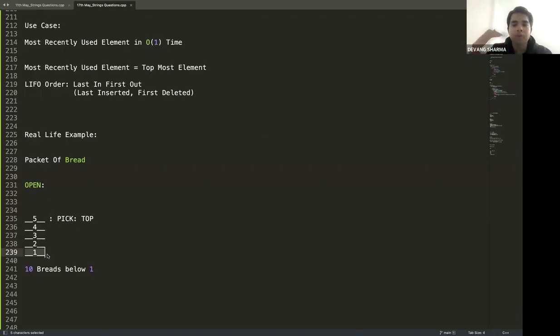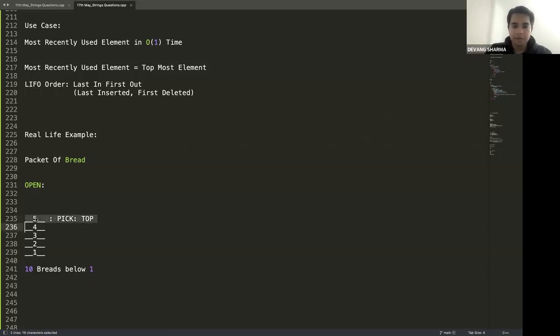I will take out all of those before 1. So I'll take out 5, I'll take out 4, I'll take out 3, I'll take out 2, then I'll go to 1. All agree with that? Okay. How many operations do I need to do to pick up the bread 5? Correct. I don't have to do any operation to pick up the bread 5.